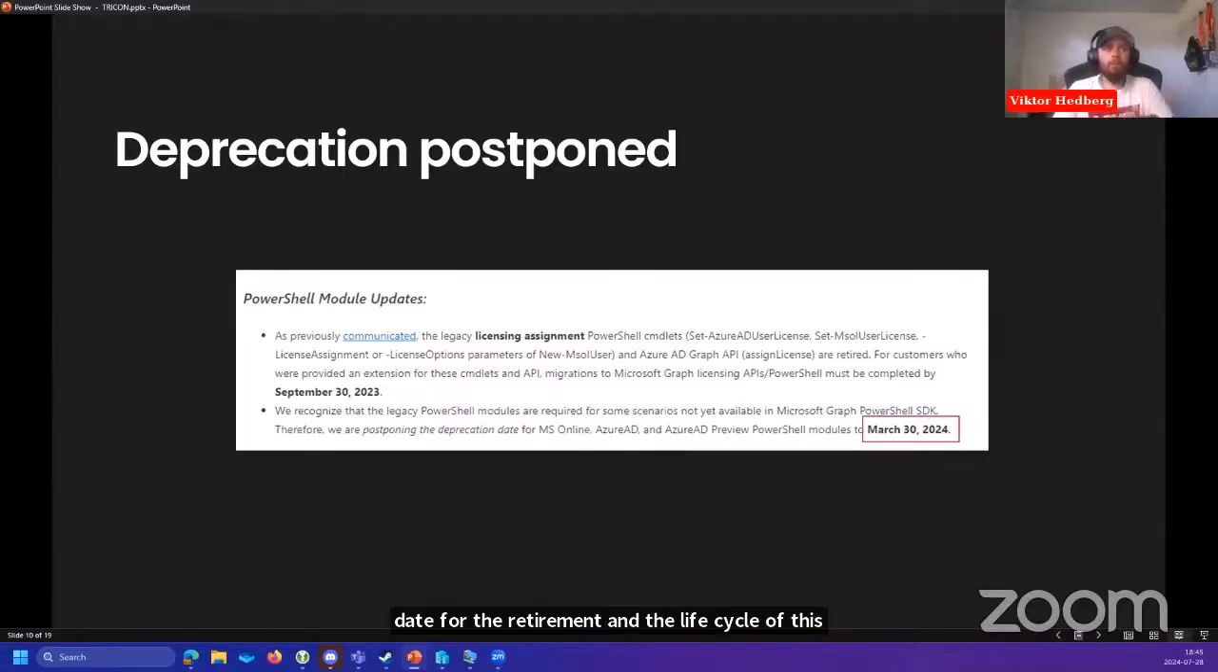Some of the features are unavailable right now using the Azure AD Graph API, but the bulk of them are still available, still working. And these PowerShell modules are still working as they should. Well, save for, you can't assign licenses via these PowerShell modules anymore.